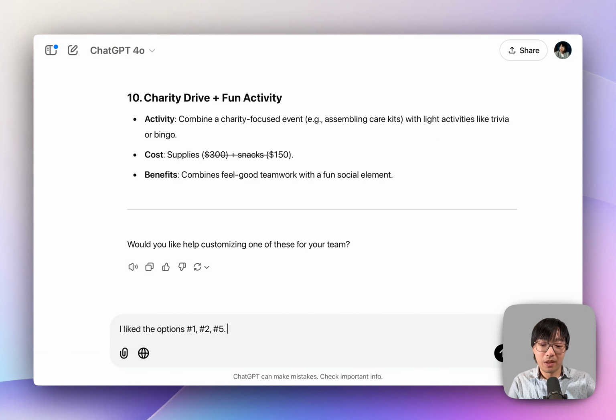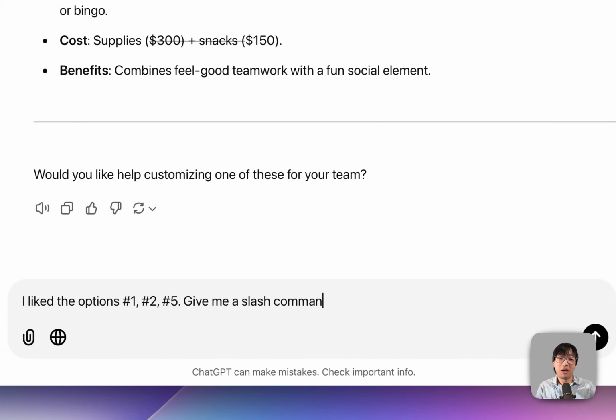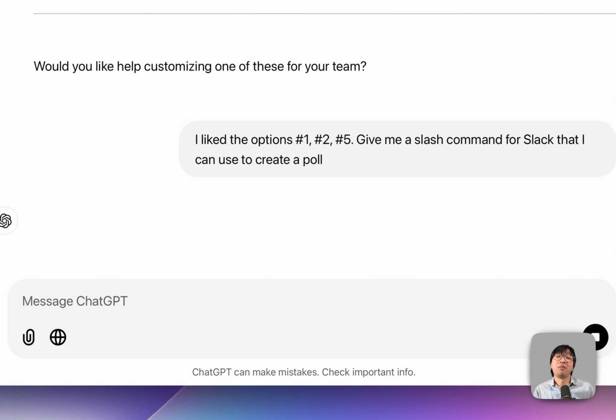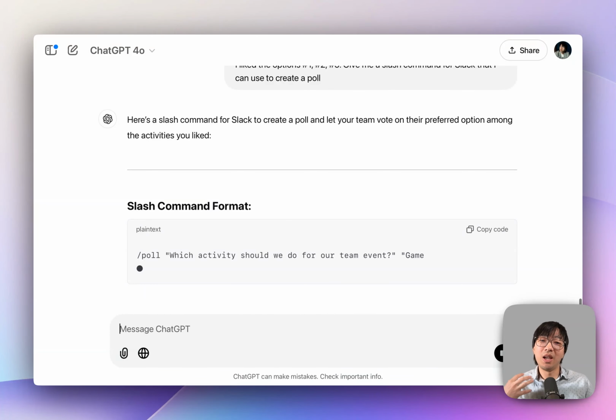And then I'm going to streamline this to say, give me a slash command for Slack that I can use to create a poll, so that my team can actually vote on which of the 3 ideas that I pre-picked they are happy to try.